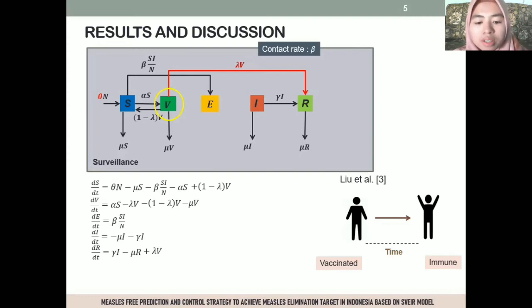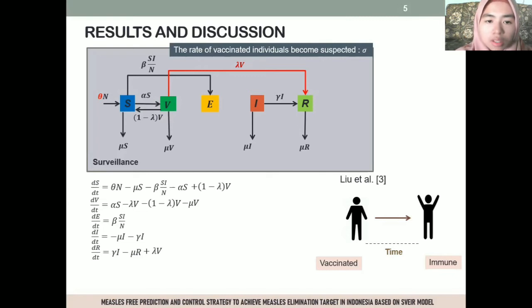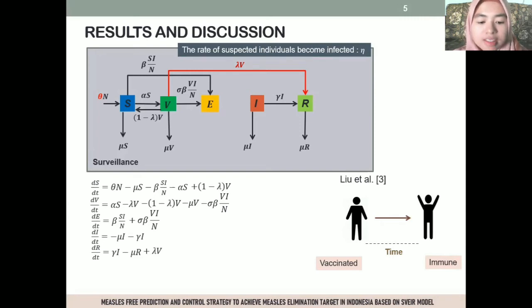If the rate of vaccinated individuals becoming suspected is denoted as sigma, then the number of vaccinated individuals who become suspected is sigma beta V I over N, and the number of V individuals decreases by sigma beta V I over N, and the number of E individuals increases by sigma beta V I over N. If the rate of suspected individuals becoming infected is denoted as eta, then the number of suspected individuals who are declared infected is eta E.